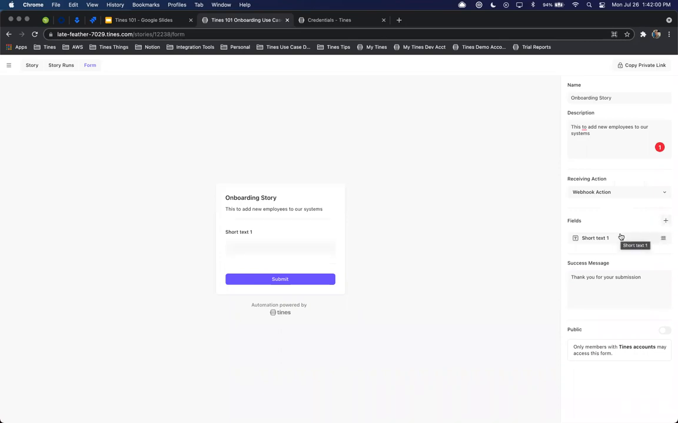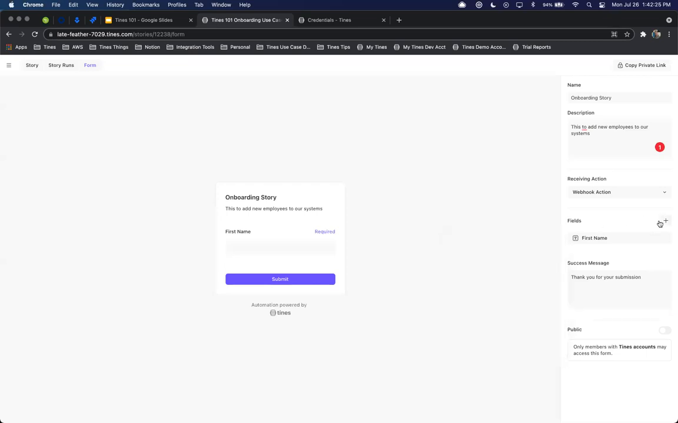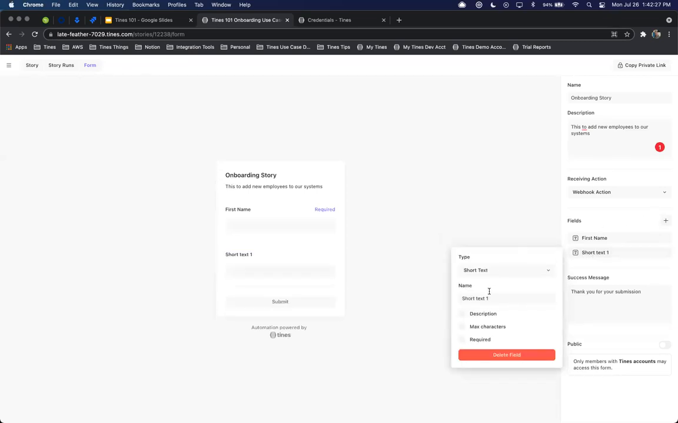So for this particular field, I'll leave it as short text. I'll update the name to first name, but we do have a number of other options. If we wanted to provide short or long text, email, URL, date, option, or file upload, all of those are available to us. And then we also have the ability to add a description as well as max characters. For this one in particular, I'm going to make this a required field. And I'll add in a few more fields as well.